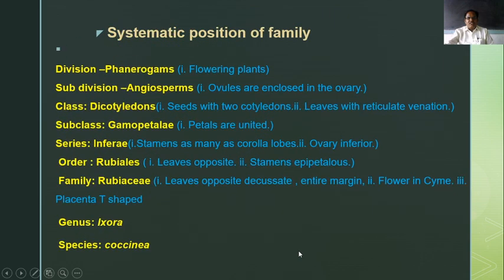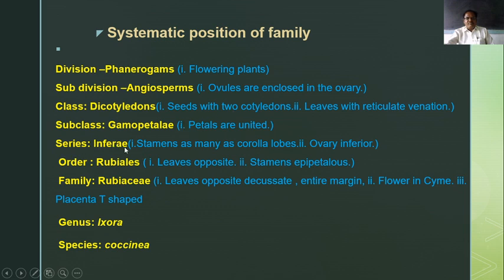First of all, the systematic position of the family. No doubt it belongs to the Phanerogams, that is, the flowering plants. Then subdivision Angiosperms: ovules are enclosed in the ovary; the name itself indicates angion and sperma, that is, ovules are enclosed in the ovary. Class Dicotyledons: seeds with 2 cotyledons, reticulate venation in the leaves, and flowers tetramerous or pentamerous. Then subclass Gamopetalae: the petals are united.